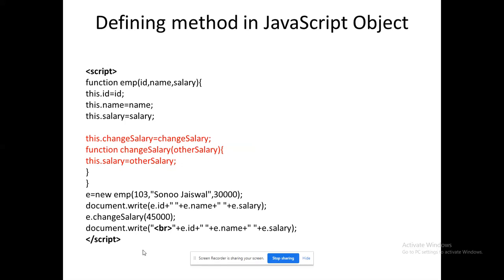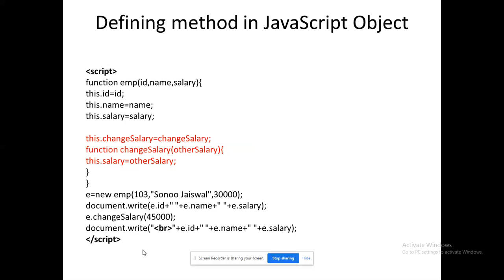So how am I assigning it in the main function that is going to call? Only those values need to change. How am I going to do that? That can be done using this.changeSalary, because it is going to return this value. So this.changeSalary is equal to changeSalary.